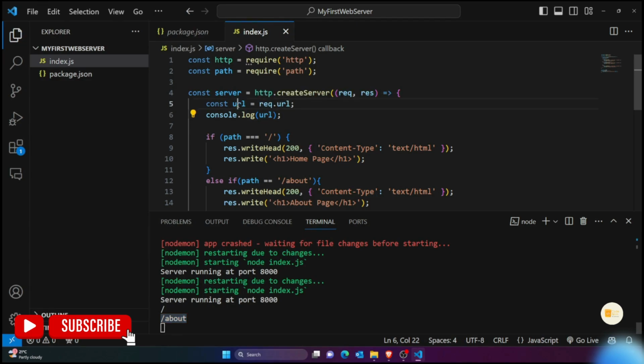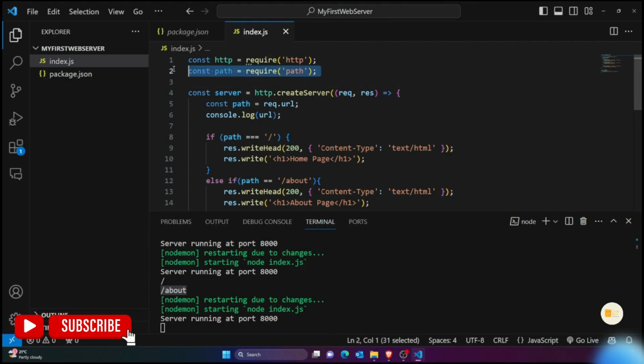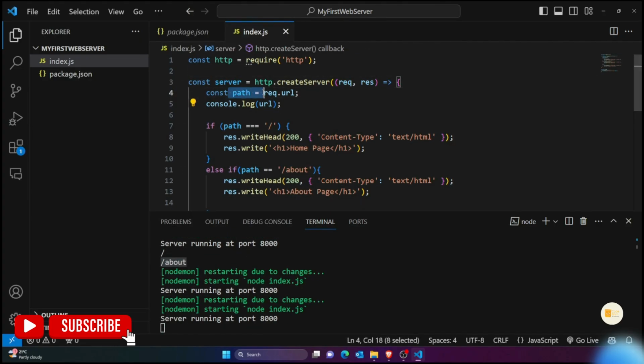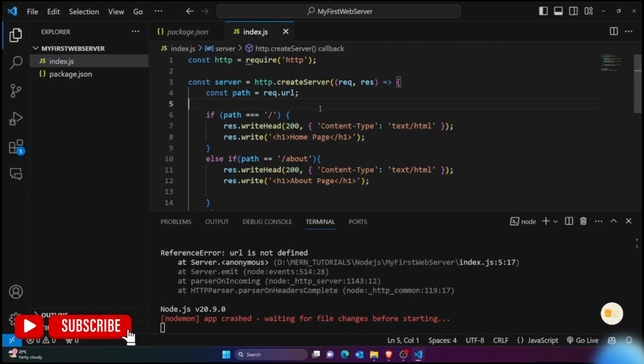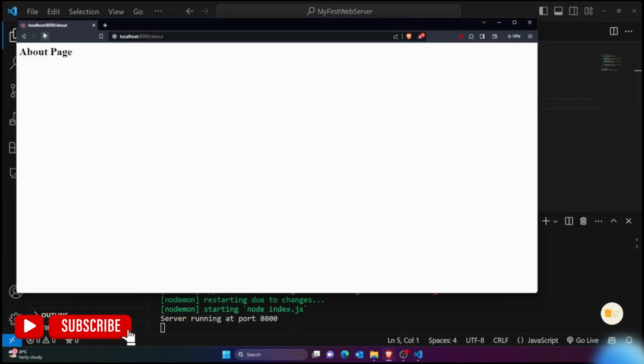So actually it needs to be path. Okay, so now it's fine. By default you would get it like this. So I'm just saying if my path is slash, then I'm going to return this. If my path is about, then I'm going to return this, right? Now if I reload this, and I need to remove this, you can see I'm getting the about page. Instead of this, if I load it normally, I'm getting the home page.